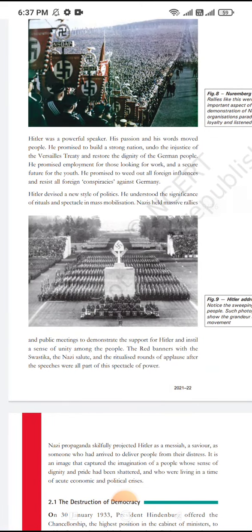As we know, Hitler was a powerful speaker. From his words he impressed the people, and the people were impressed by his words. And point-wise you will write that in exams: Hitler promised the people that he would make Germany a strong nation. He would remove the provisions of the Treaty of Versailles, enhance the dignity of each individual of Germany, and every citizen of Germany would get employed. He would stop foreign interference.